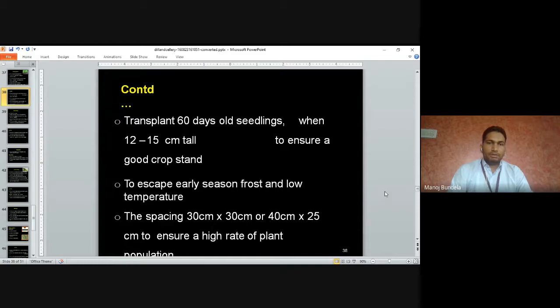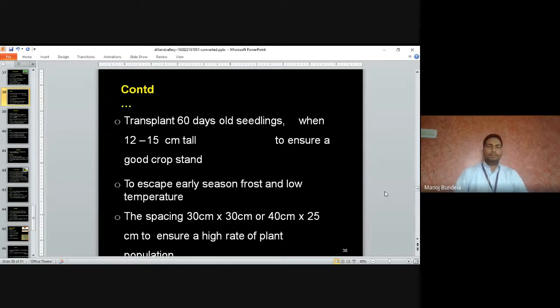Transplant the 60 days old seedlings when they are 12 to 15 centimeter tall, to ensure a good crop stand. To escape the early season frost and low temperatures, the spacing is 30 by 30 or 45 by 25 centimeters, to ensure a high rate of plant population.